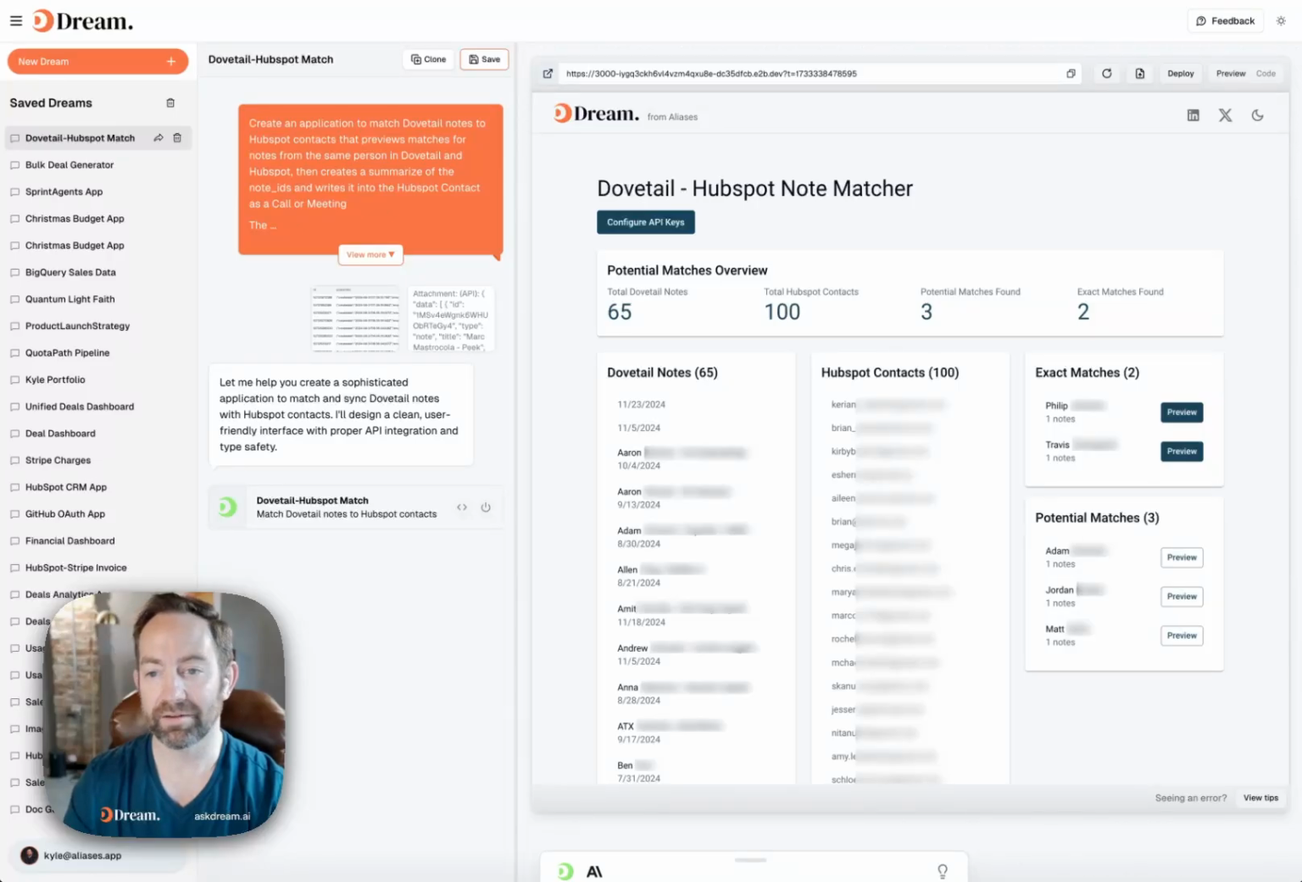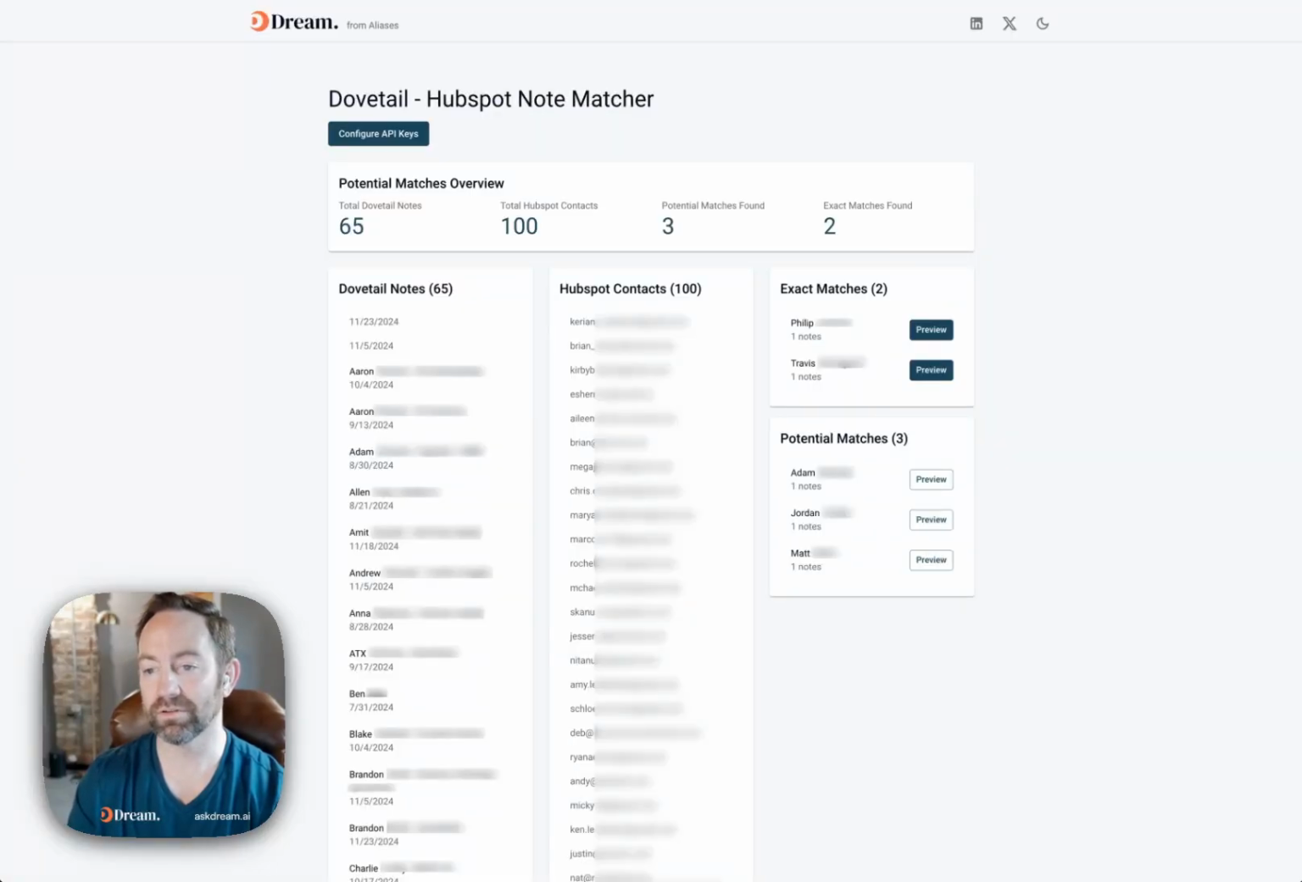And it's a Dovetail to HubSpot, maybe I should call it DovSpot note matcher. You configure your API keys and it pulls in the notes from Dovetail and the users in those notes, the people. It automatically pulls those out and then the HubSpot contacts. And what it does, it actually goes and does exact matches and potential matches. So when you open the app by itself, this is what it looks like.